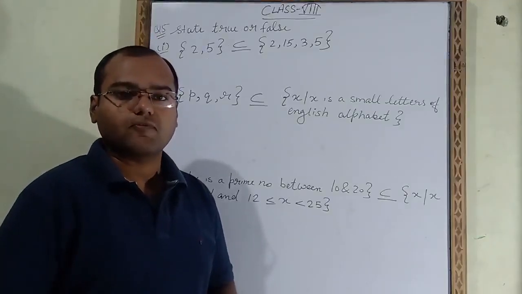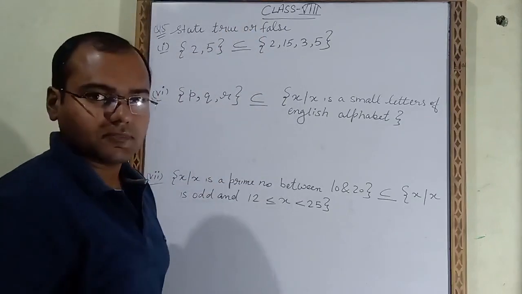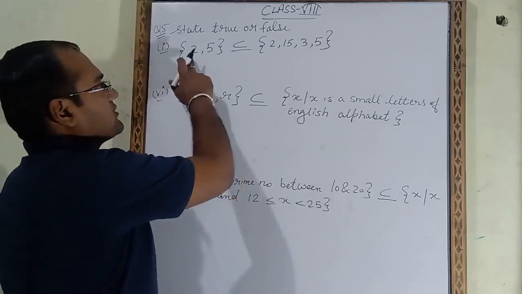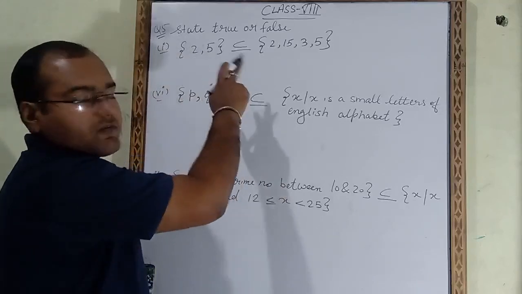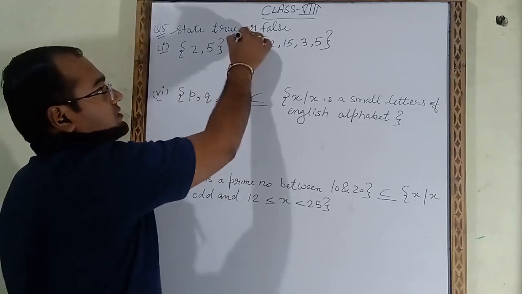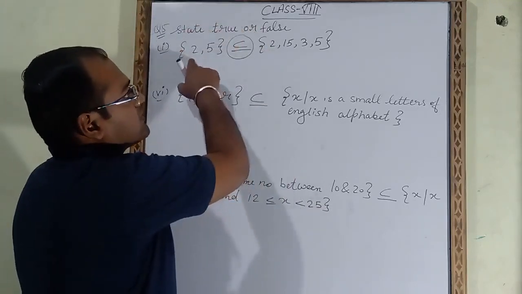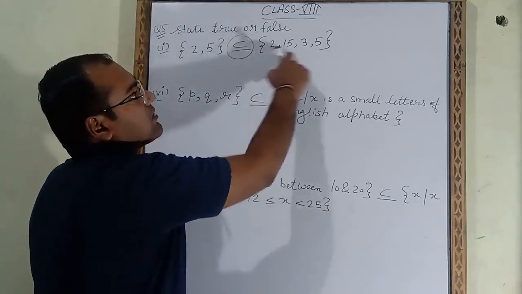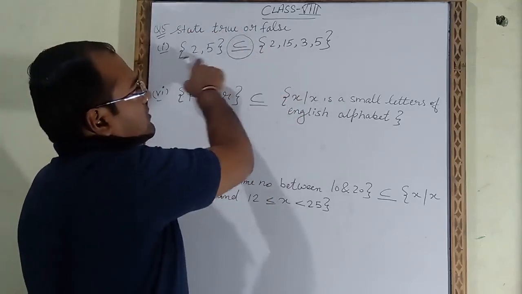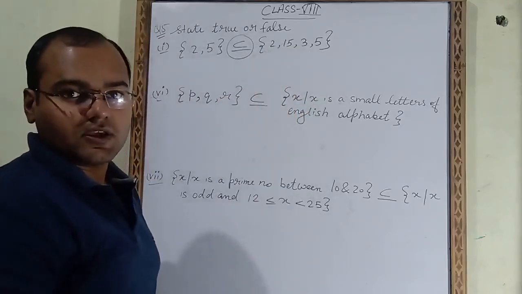Now see question number 5. The question is state true or false. The first part is {2, 5}. This is the set, one set is given. In the set the elements are 2 and 5. This is the sign of subset. So he is saying this one is a subset of this. If these elements are there in this set, then it will be true, otherwise it will be false.